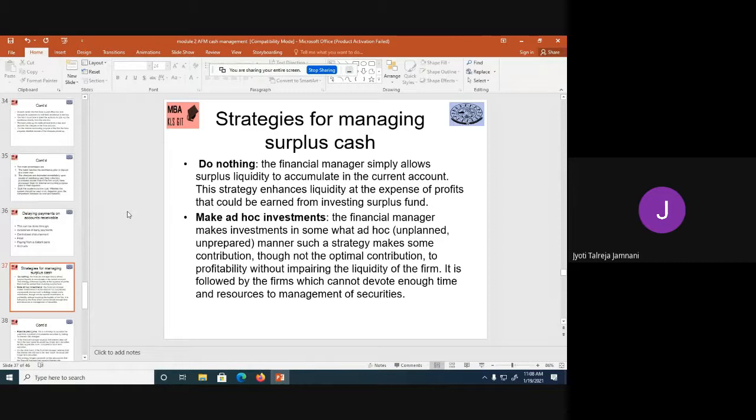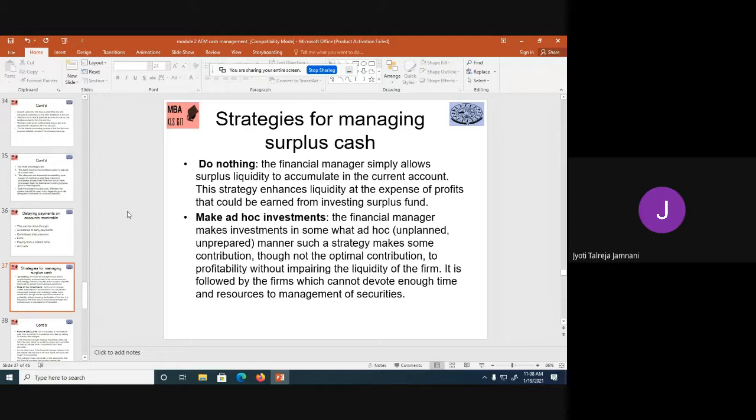Now, strategies for managing surplus cash. This is another important topic that all of us need to know. If I have even a bit of surplus cash, what do I have to do with it? So the first strategy is do nothing. You keep the cash with you, accumulate the liquidity surplus with you, and you can use it for your daily expenses. But the disadvantage is you will not earn anything on this particular money. It will be lying idle in your office without earning anything, but it will give you liquidity cushion. You can use it as and when you require.